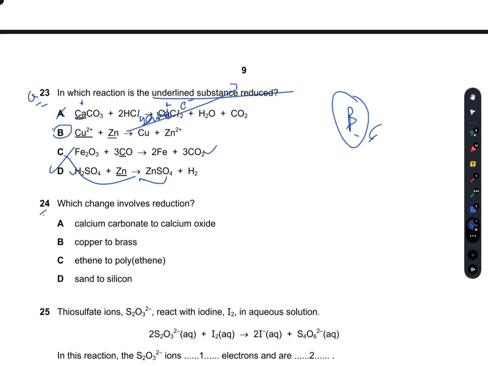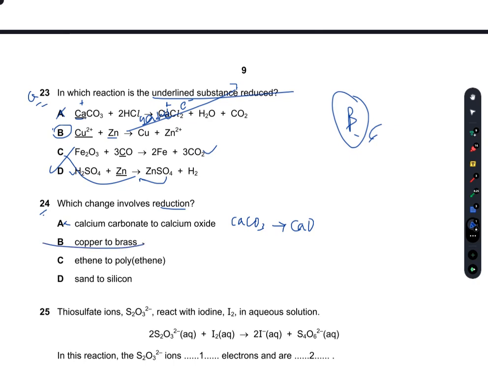Question number 24. Which change involves reduction? So again, what is reduction? Removal of oxygen, gain of hydrogen, gain of electrons. So calcium carbonate to give me calcium oxide. Now some of you might choose this as the right option, but you have to look at the others as well, and you have to choose the best answer. This calcium oxide does not completely get its oxygen removed. So A can be or cannot be true.